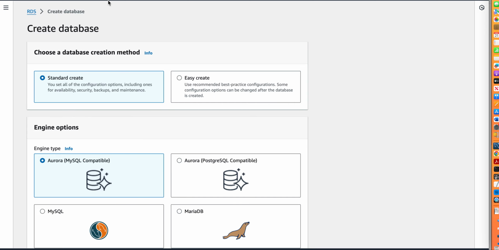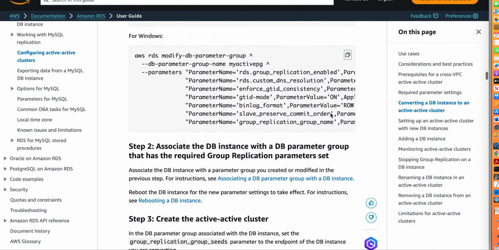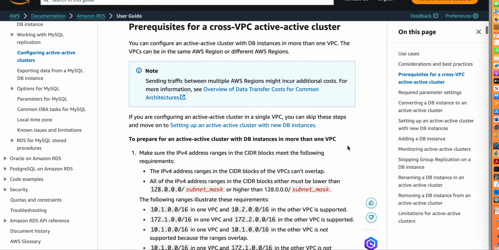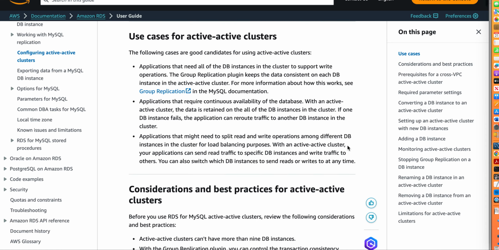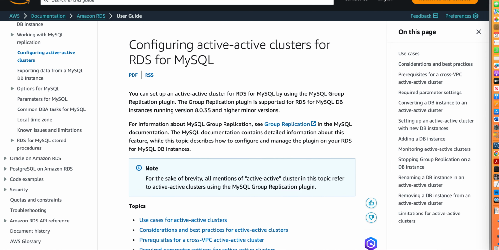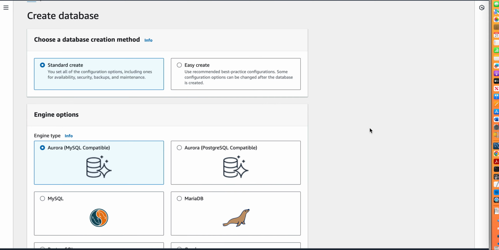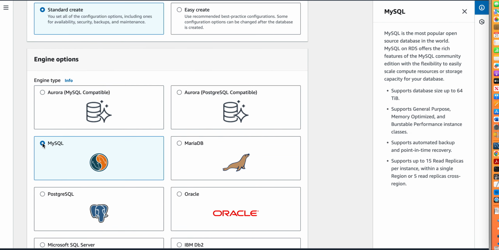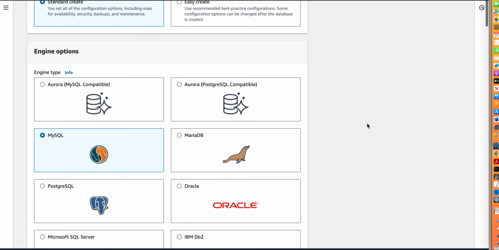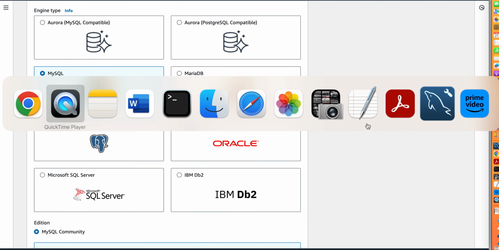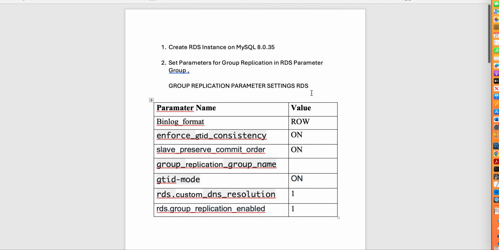Okay, and meanwhile, coming to the topic, you can actually go to the documentation first. So this is the AWS documentation on how to create an active cluster. So you can just read more about it. Yeah. So now coming back to this, you will click on create database. Then it is go for standard create MySQL. So the group replication is supported on MySQL 8.0.35.